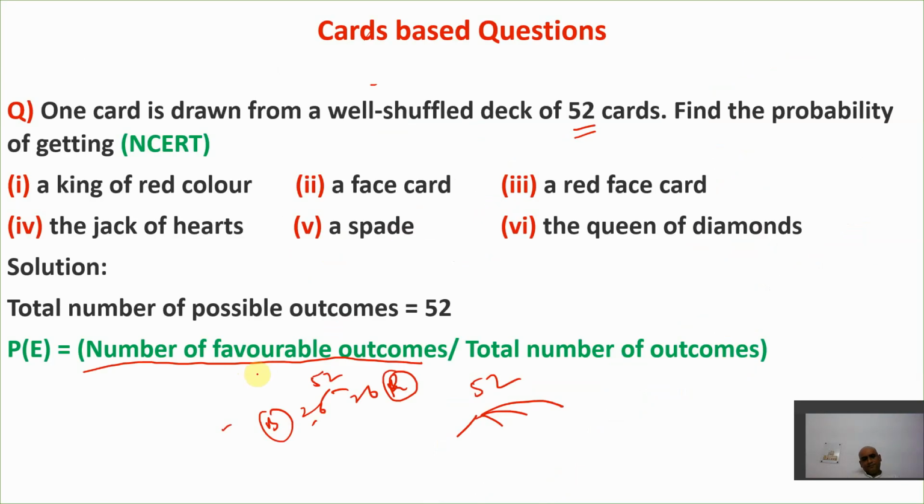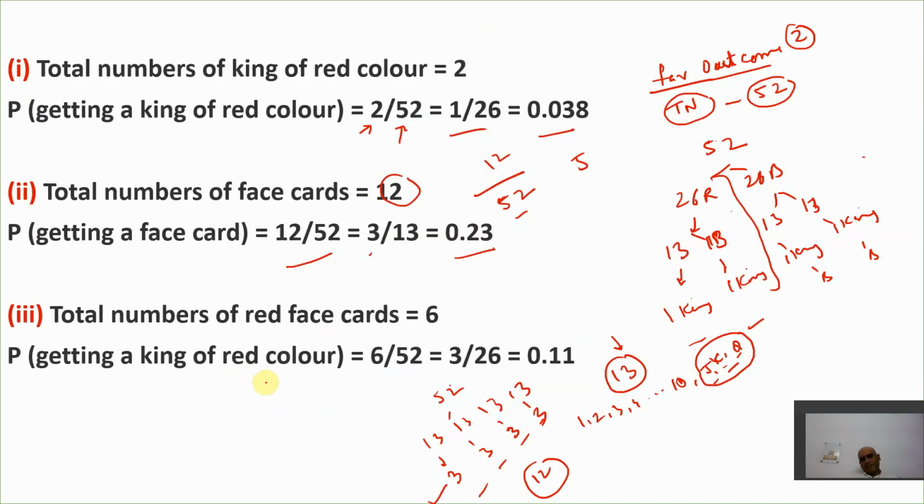The next here is we need to find a red face card. All right, no issue. Again, very simple. We know that total number of outcomes is what? 52. Now we need to find the favorable outcome for the red face card. We know that the red cards are how much? 26. Because out of 52, 26 red and 26 black are here.